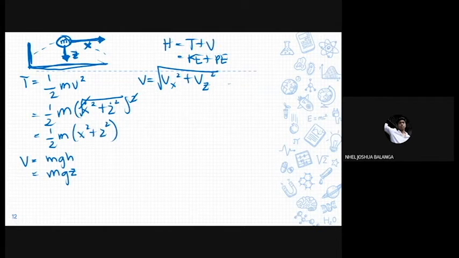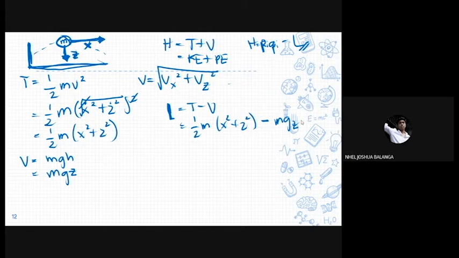So since our Hamiltonian is equal to p_i q̇_i minus the Lagrangian, we need the Lagrangian. So with this in mind, remember that the Lagrangian is T minus V, we can say that the Lagrangian is 1/2 m(ẋ² + ż²) minus mgz. And now we need to get the conjugate momentum. So we know from our discussion earlier that the definition of the conjugate momentum is p_i is equal to ∂L over the velocity.